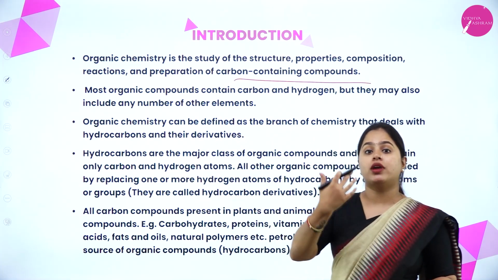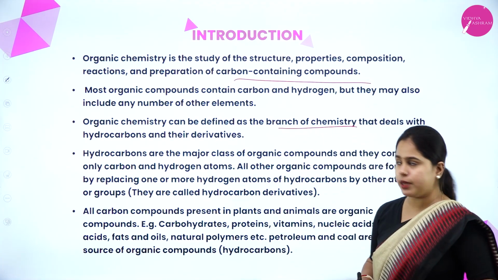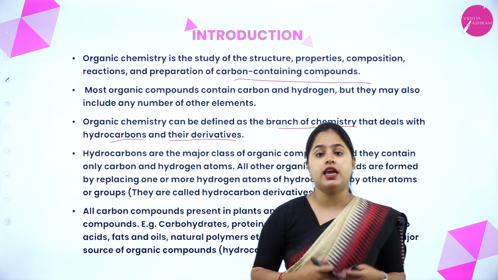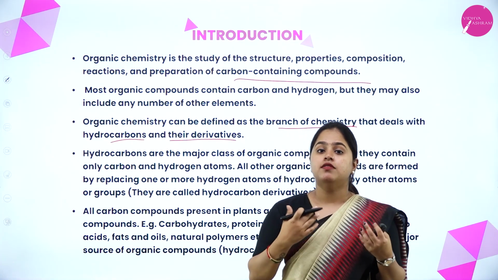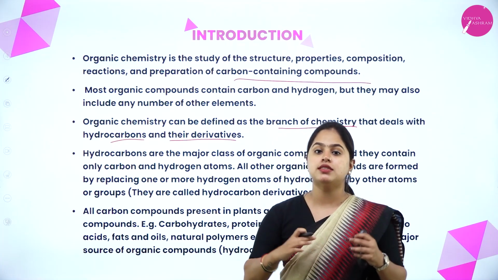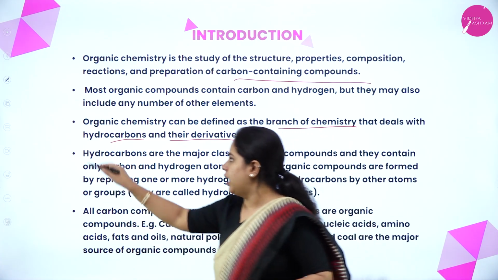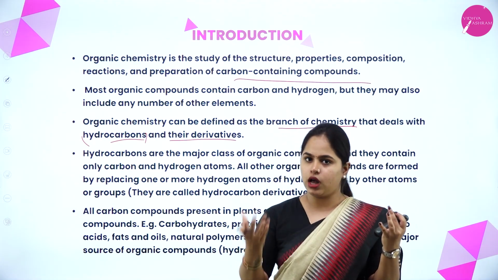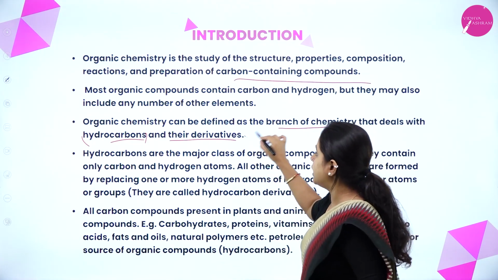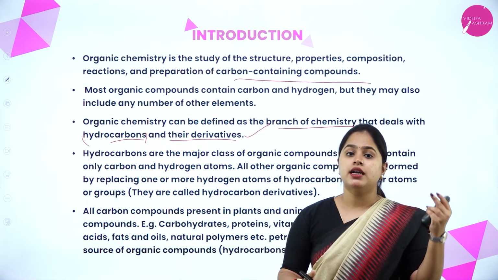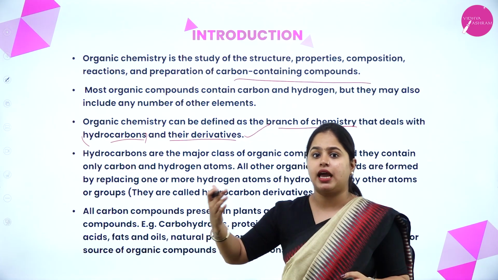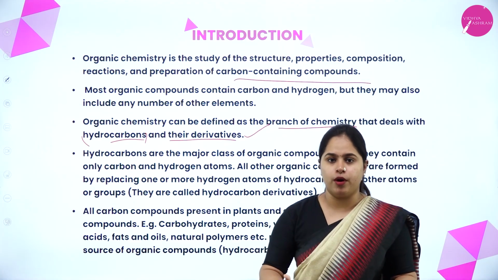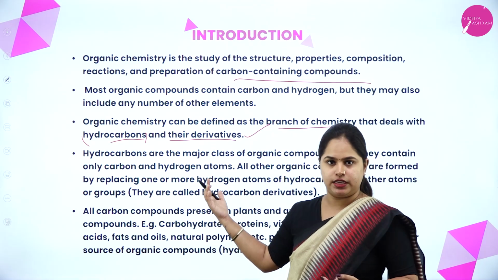So organic chemistry, how can we define it? It is the branch of chemistry that deals with hydrocarbons and their derivatives. So in general, we can say organic chemistry is the branch of chemistry which deals with the study of hydrocarbons and its derivatives. What does that mean? Hydrocarbon means the compounds which contain hydrogen and carbon. Hydrocarbon, that means hydrogen and carbon, and their derivatives. And their derivative means carbon and hydrogen containing compounds, plus there can be other elements as well. So in general, we can say organic chemistry is about those compounds, that is the hydrocarbons and their derivatives, right?